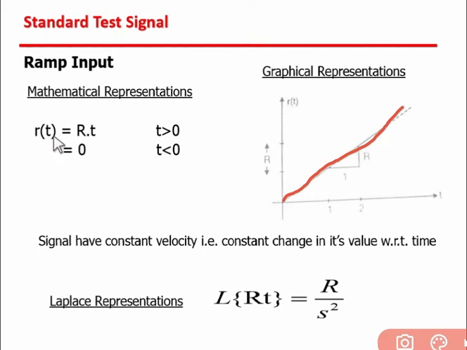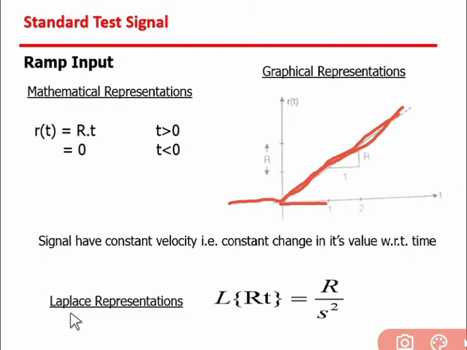So for t greater than 0, it varies as Rt, where R is the slope and it is a constant, and for t less than 0, its magnitude is 0. The signal has constant velocity, so it signifies a constant velocity signal. The magnitude of the signal varies with respect to time, so it is linearly increasing. So this is known as the constant velocity,